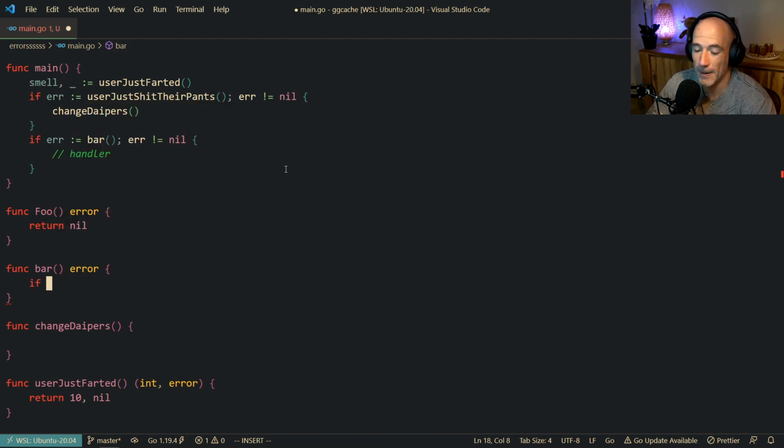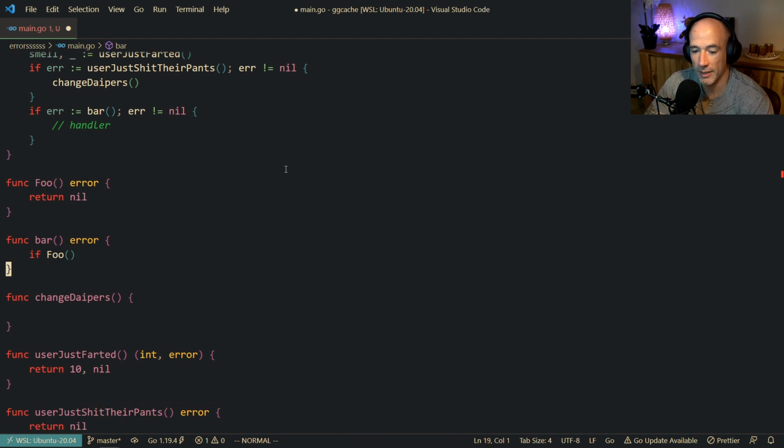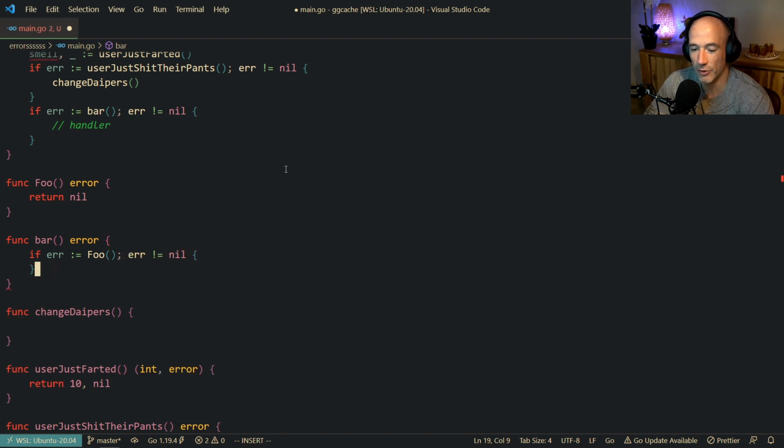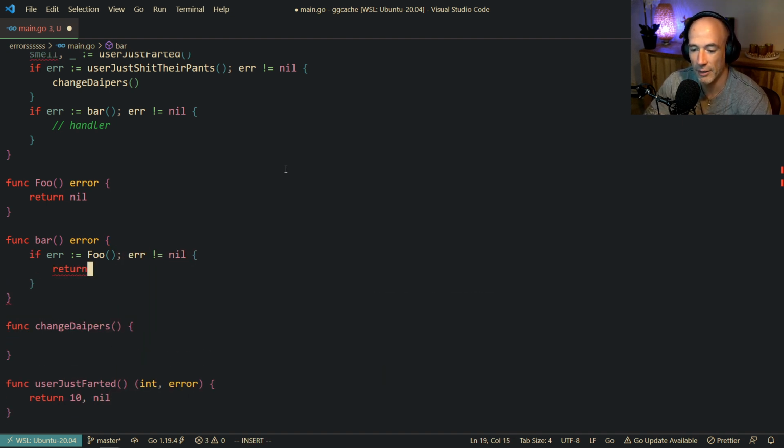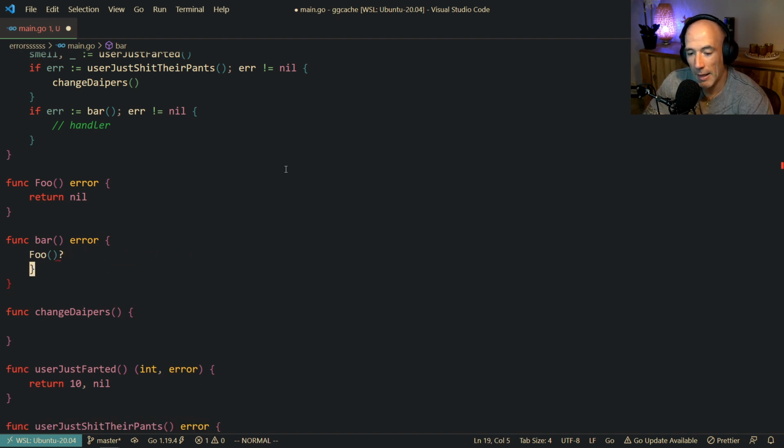So you could say if foo returns an error and the error is not nil, what we're gonna do is return error. That's how you propagate it. Okay. There are some languages, for example Rust, where I think you could do something with a question mark where you don't need to do this, something like that, and do all this stuff.